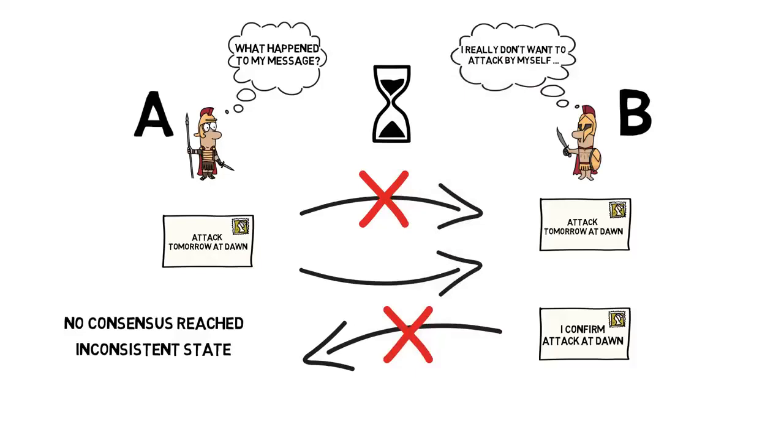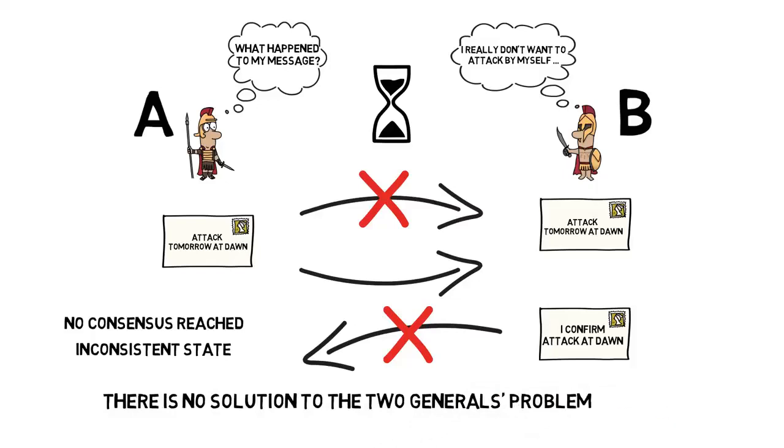We can quickly realize that no matter how many different scenarios we try and how many messages we send, we cannot guarantee that consensus is reached and each general is certain that his ally will attack at the same time. To make it even worse, there is no solution to the two generals problem, so the problem remains unsolvable.